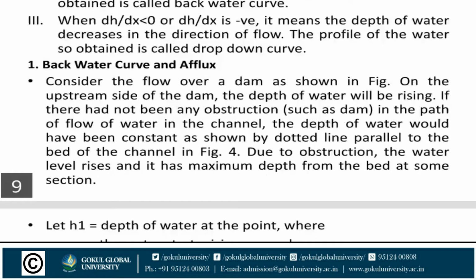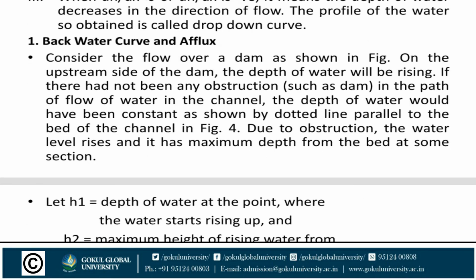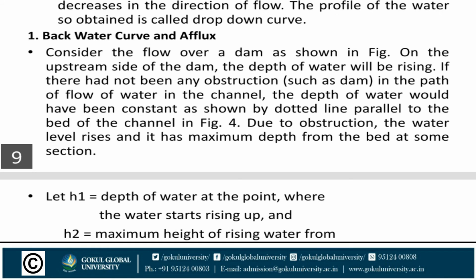Number 1, backwater curve and afflux. Backwater curve: consider the flow of water over a dam as shown in the figure. On the upstream side of the dam, the depth of water will be rising.